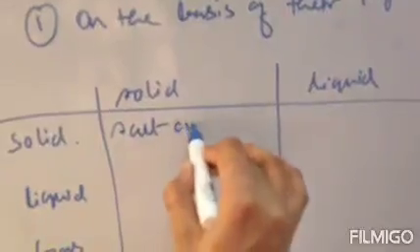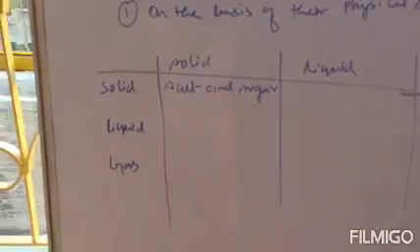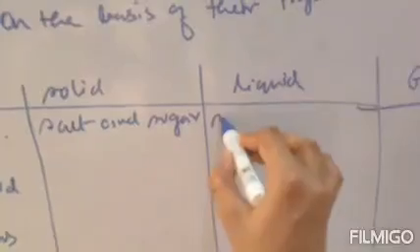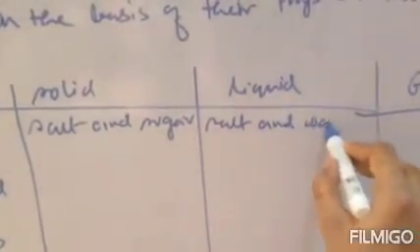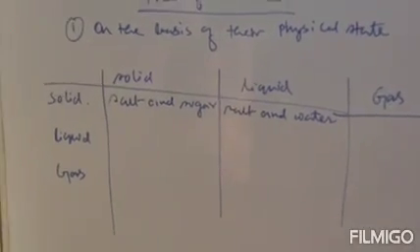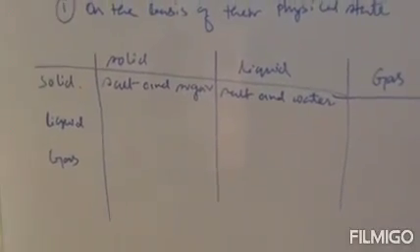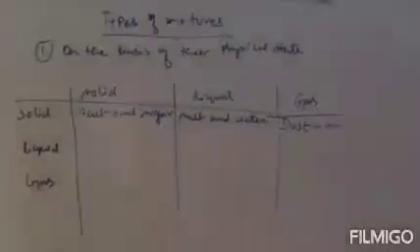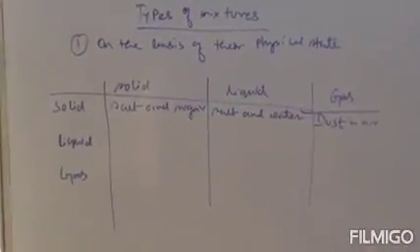So first, mixture of solid and solid. Example will be your salt and sugar. This is a mixture of solid and solid. Next, solid and liquid. Example is your salt and water. This is a mixture of solid and liquid. Solid is your salt and liquid is water. Next, solid gas. Solid gas mixture is dust in air, dust particles in air. Dust particle is solid and air is gas. Therefore it is a mixture of solid and gas.